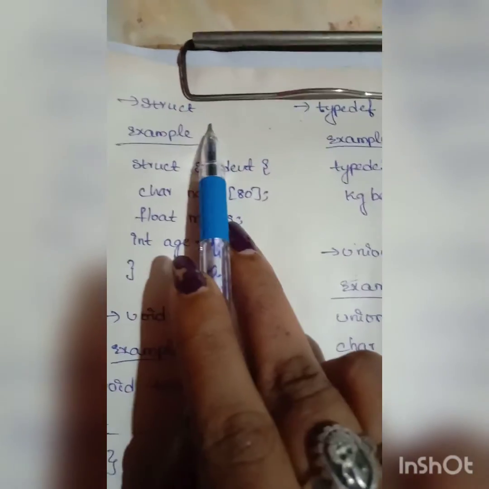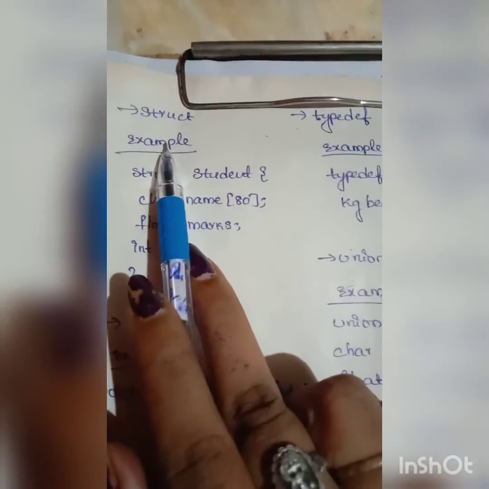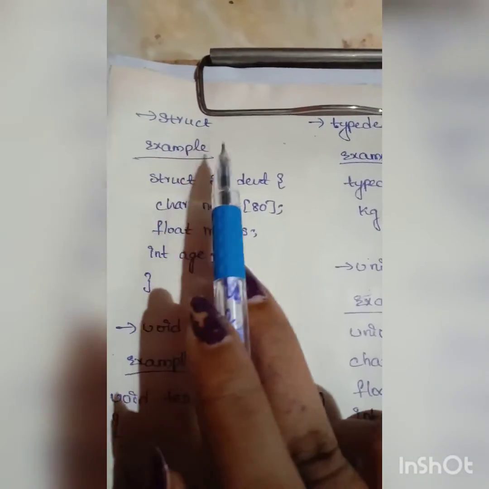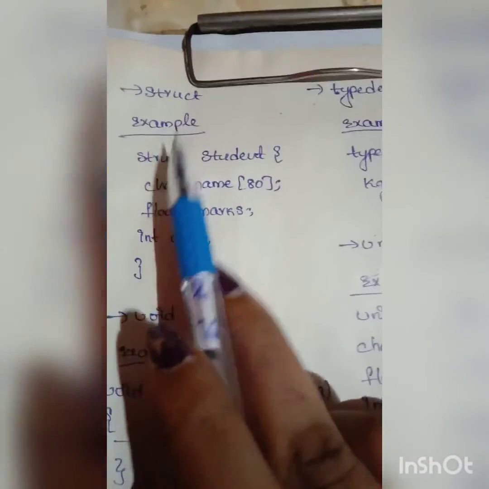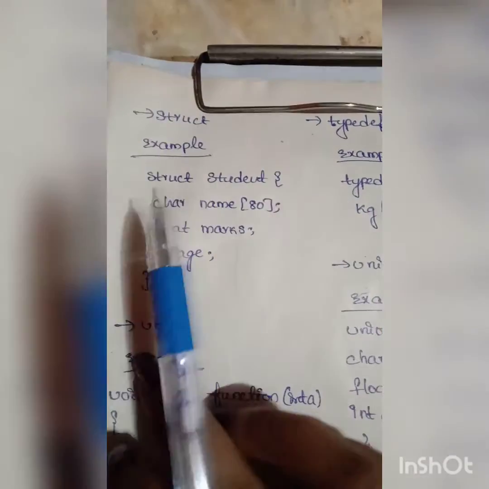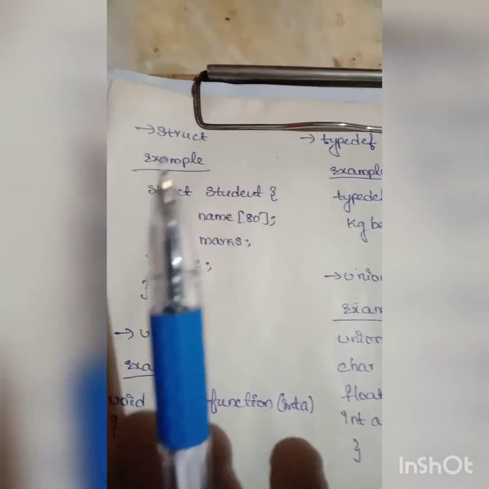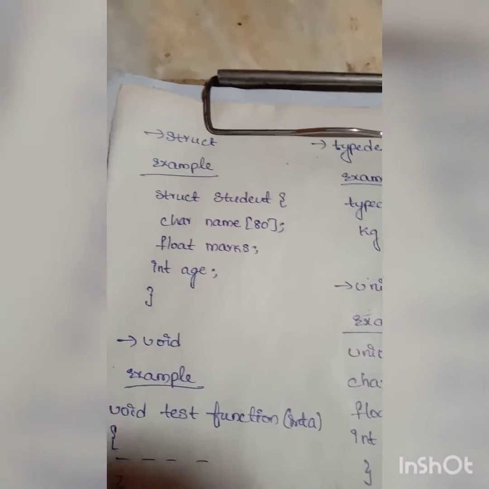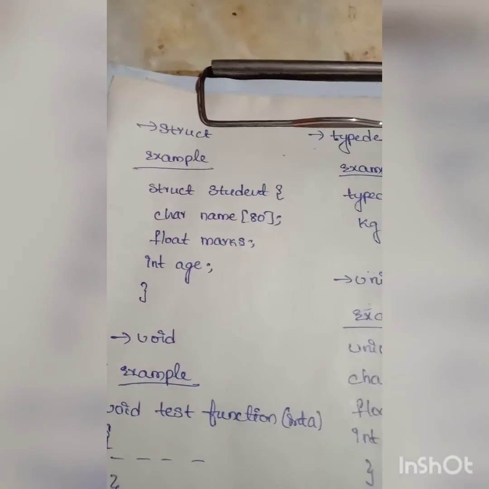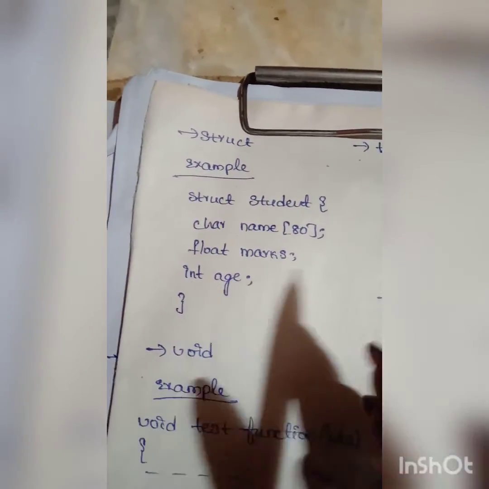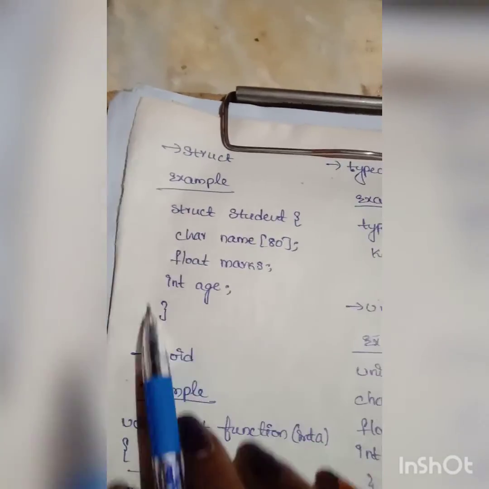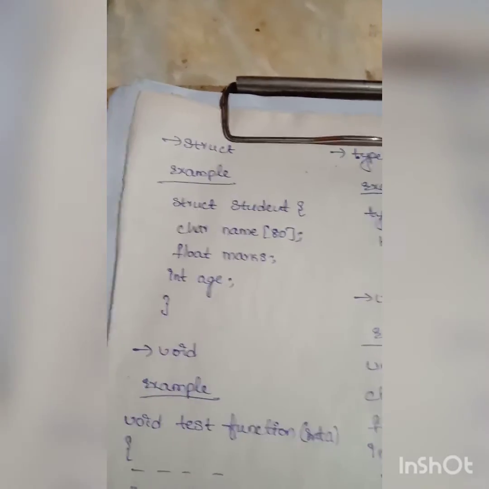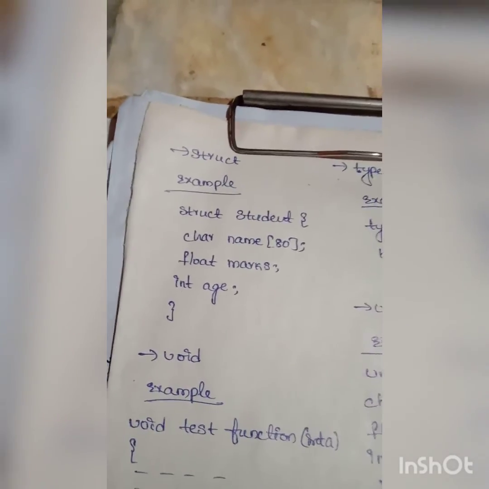So next one is struct. The struct keyword is used to declare a structure. A structure can hold variables of different types under a single name. I already explained this structure in a previous tutorial. The structure means different data types under a single name.